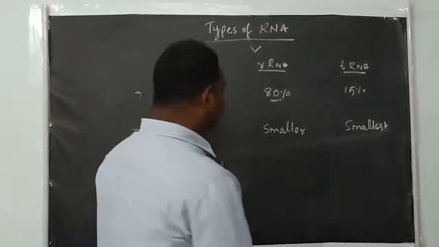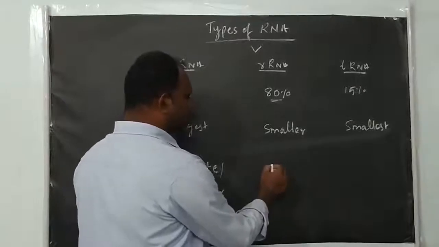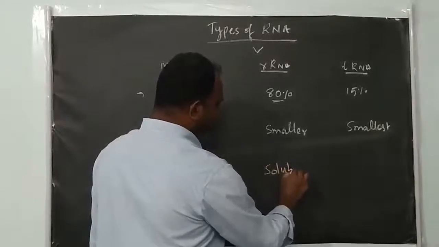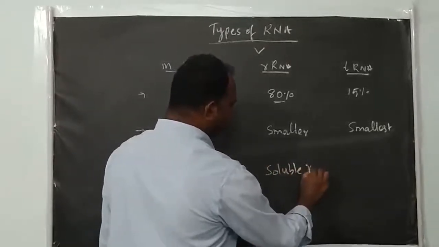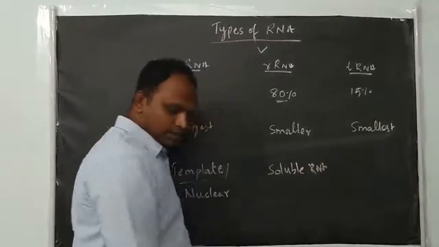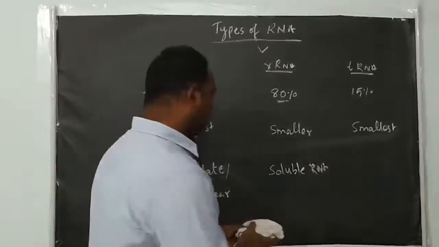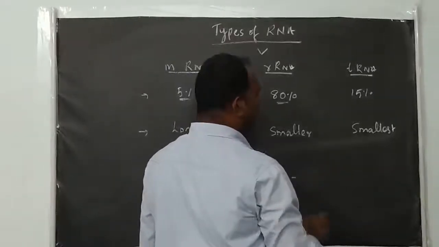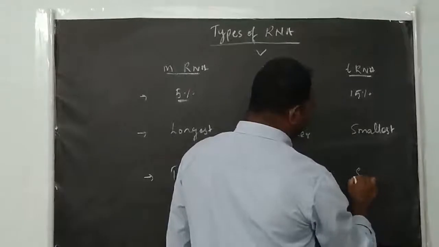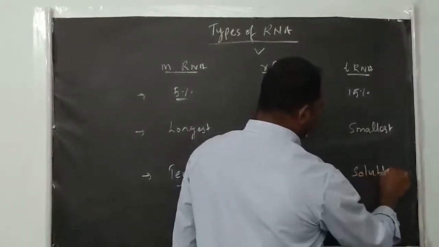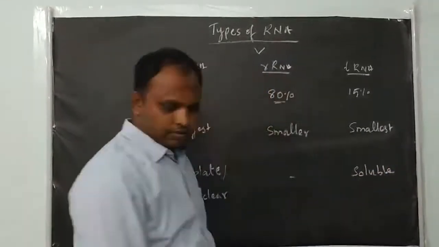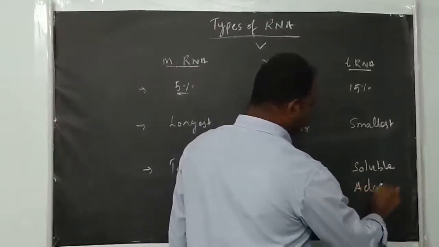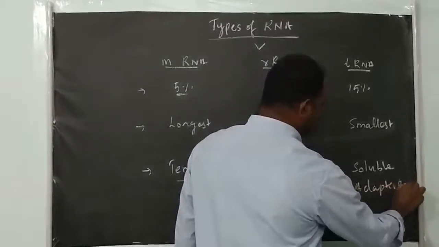The rRNA is ribosomal RNA, and there is no other name for rRNA. The tRNA is also called soluble RNA, or you can say adapter RNA also.